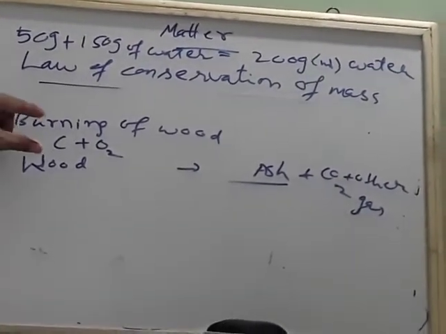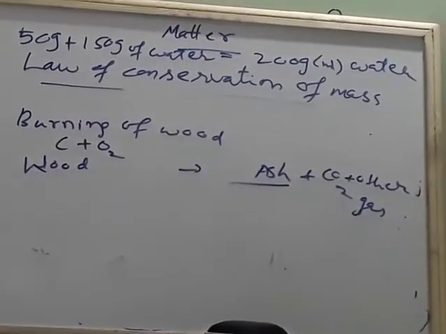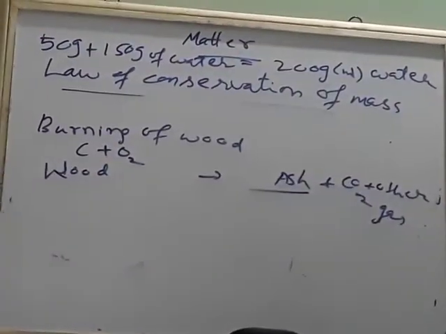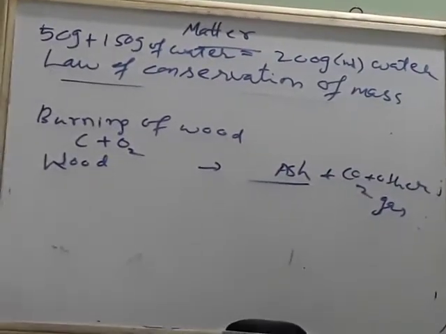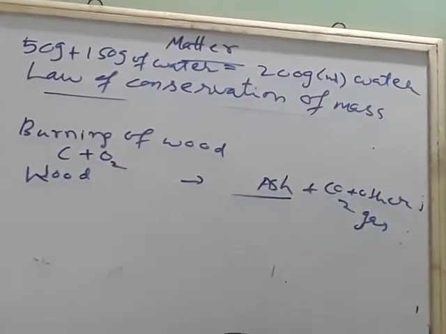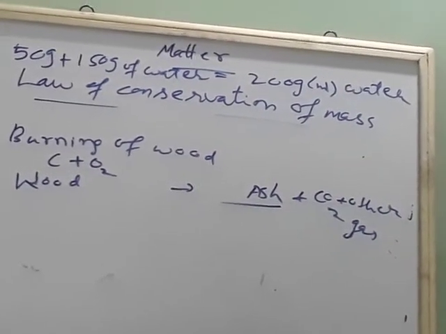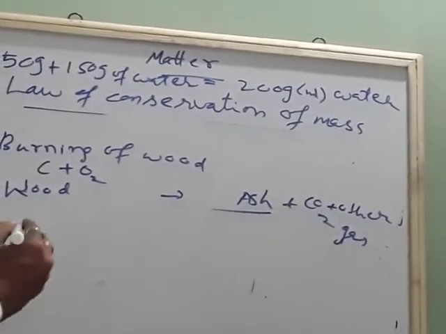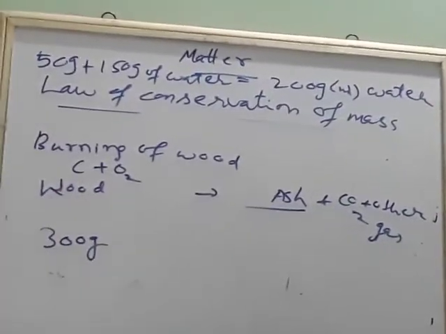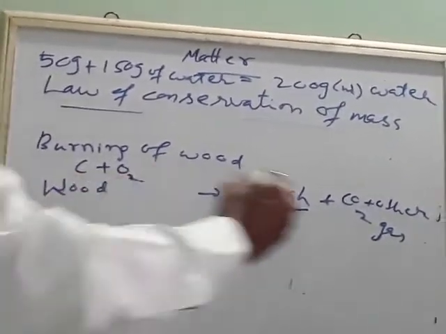So wood has burned with oxygen. When you apply the flame, it has formed carbon dioxide and other gases. But when you measure the weight of this wood before burning, suppose before burning the weight is 300 gram, and after burning also its weight will be 300 gram.